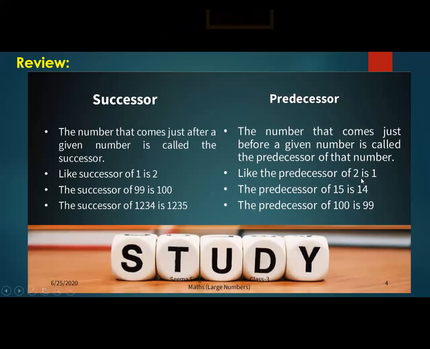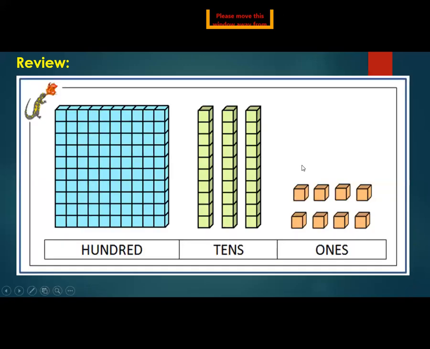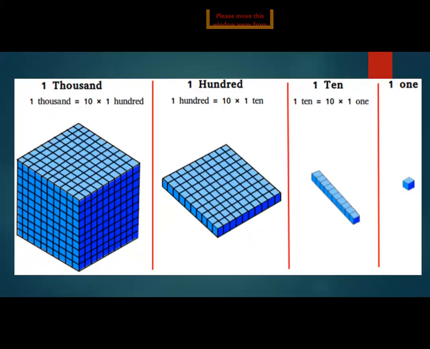So the predecessor of 2 is 1 because 1 comes before 2. The predecessor of 15 is 14 because 14 comes before 15. The predecessor of 100 is 99 because 99 comes before 100. So this is a quick review of successor and predecessor. We have learned 3-digit numbers. The 3-digit numbers end at hundreds. Now we have learned about 4-digit numbers.